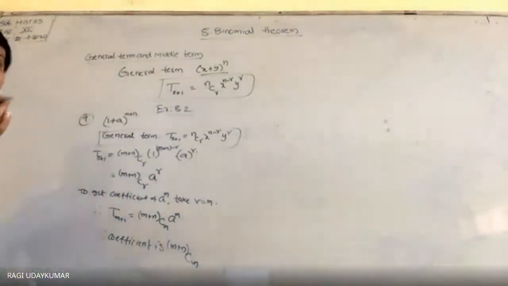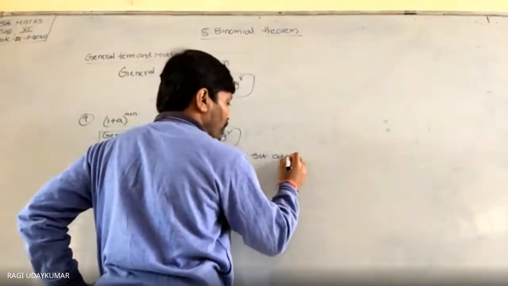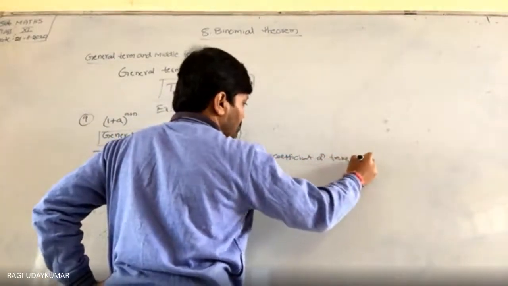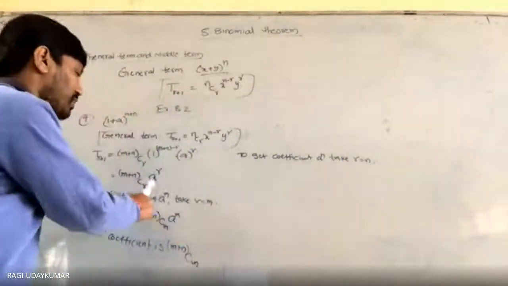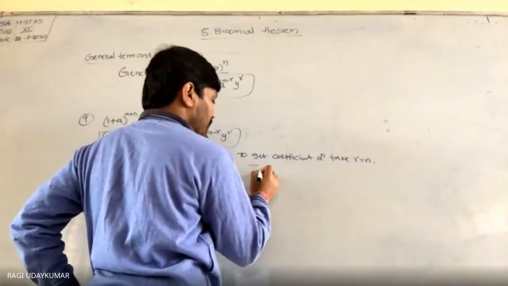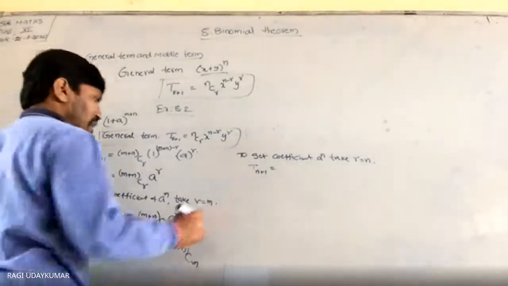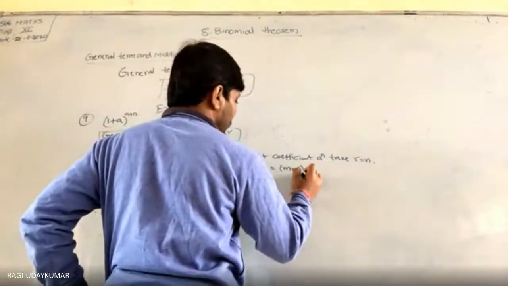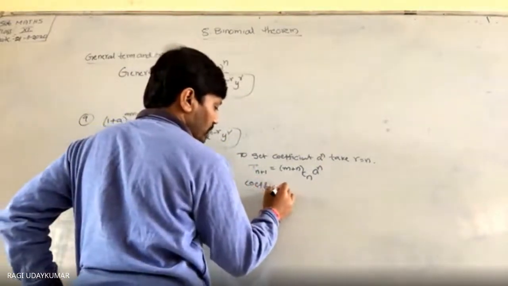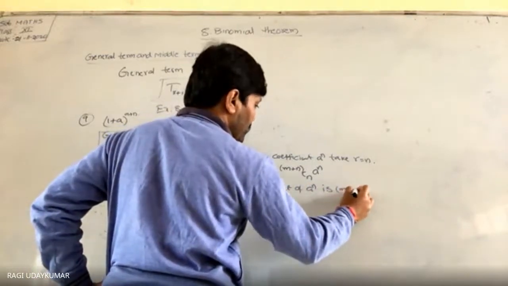To get the coefficient of a power n, take r is equal to n. r का प्लेस में n लेंगे. Therefore coefficient क्या होगा? t n plus 1, r plus 1. r का प्लेस में n लेना है. m plus n cn a to the power of n. Coefficient of a power n is m plus n cn.